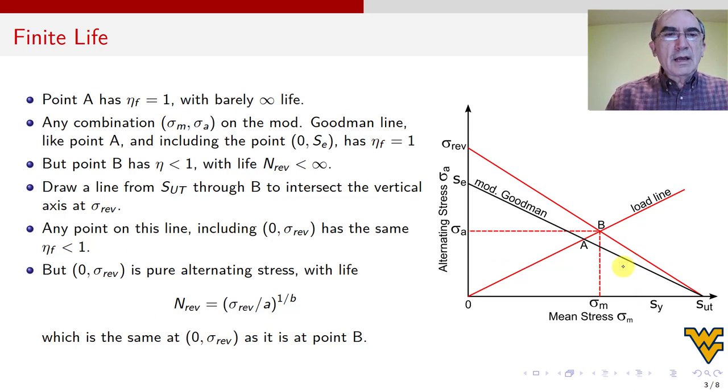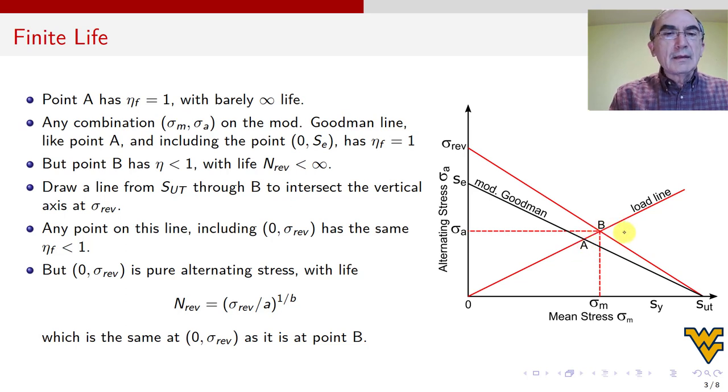All right, so now we go to point B. Point B has eta less than 1, which we calculated before in the previous video. And so that means that it's going to have a life N, which we call N rev for revolutions, N rev less than infinity. We don't know yet how much, but we know it's less because it's on this side of the line. On this side, it will be more than infinity, I mean, if the safety factor is greater than 1, so for sure it's infinity. This is safety factor equal to 1, barely infinity.